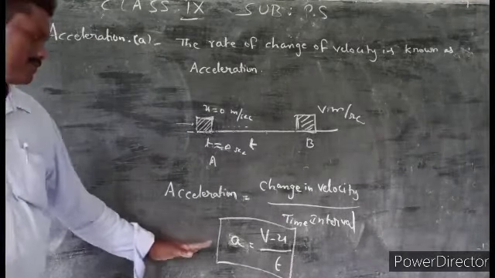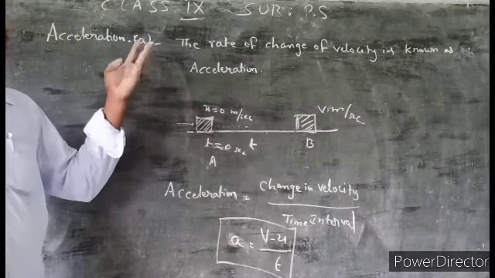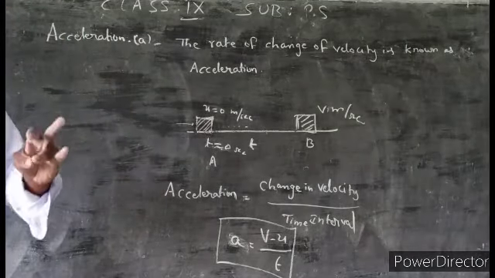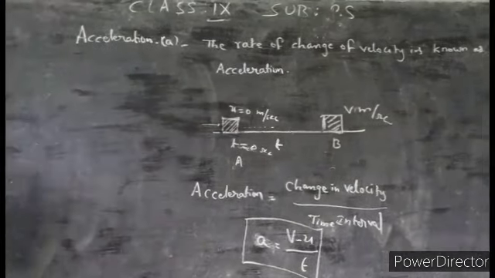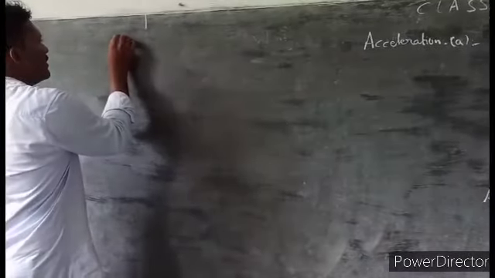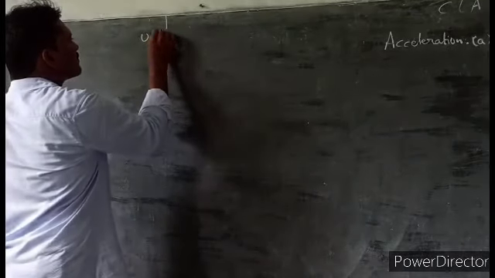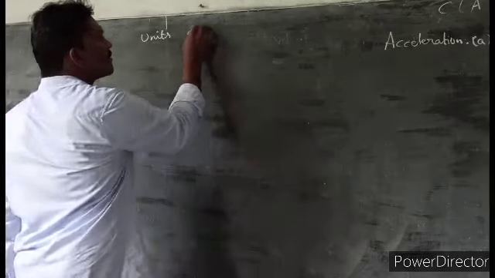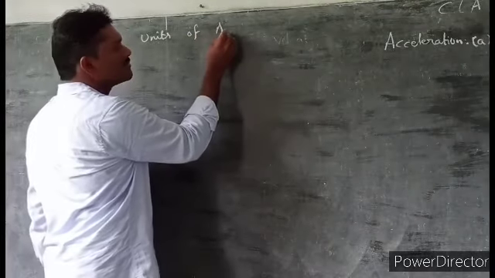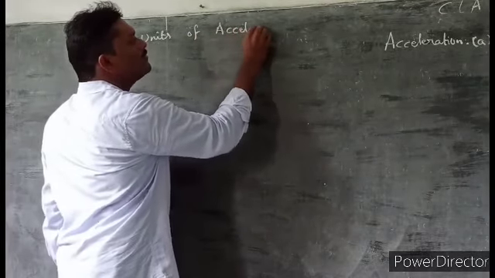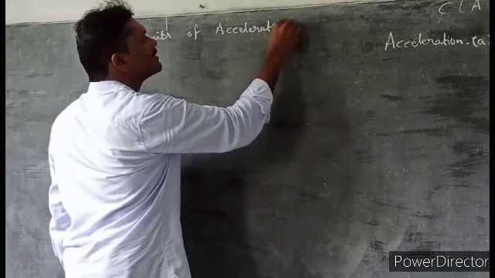But what about the units of acceleration in MKS system and in the CGS system? Units of acceleration.